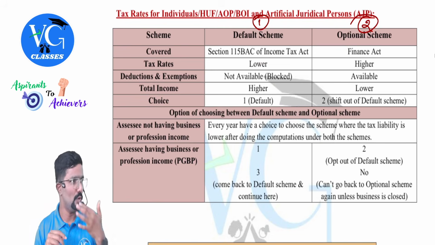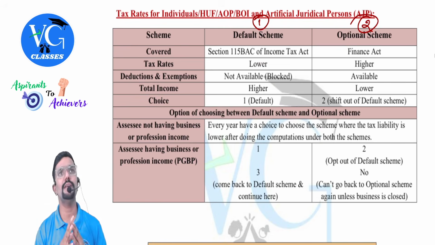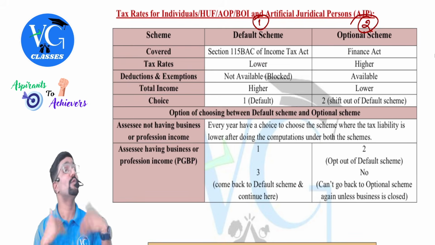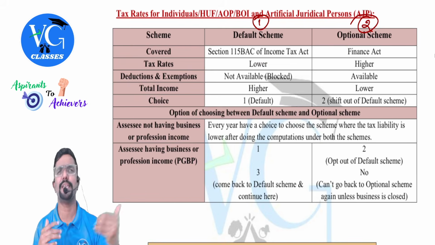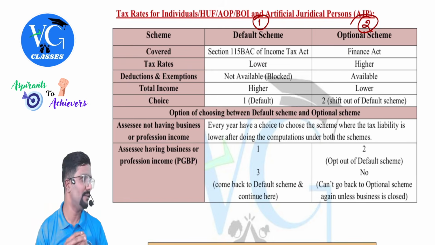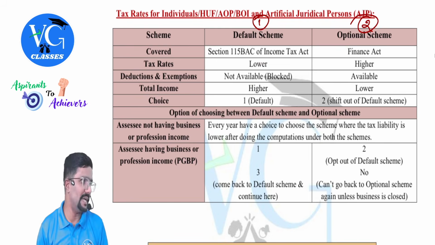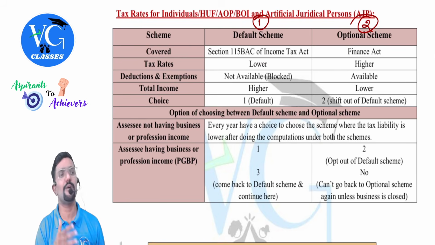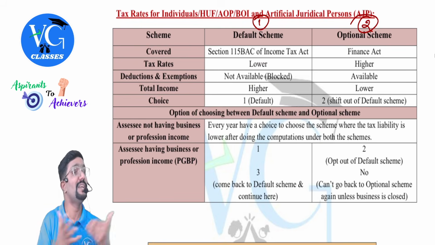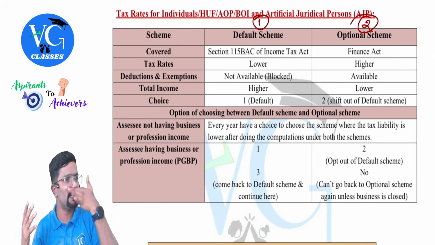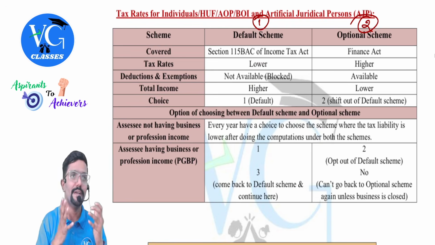Actually speaking, the default regime now has more benefits with respect to tax rates, rebates and all. More benefit is under the default regime, but the only disadvantage is we cannot claim exemptions and deductions. In the current year, in Finance Act 2025 also, they have changed the tax rates, but only under the default regime. There is also something called rebate. The rebate limit has been increased. That is also only under the default regime.